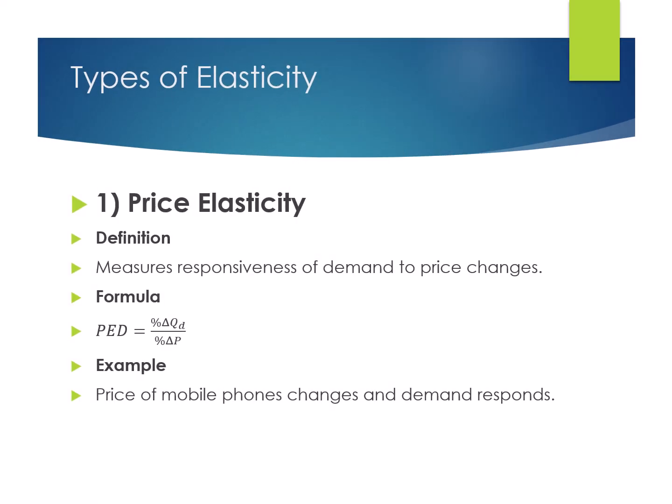Types of elasticity. Number 1 is price elasticity. Price elasticity of demand measures how quantity demanded responds to changes in price. It is the most commonly used elasticity concept. For example, when the price of a mobile phone decreases, more people may purchase them. Similarly, when price increases, demand usually falls. Businesses use price elasticity to decide whether they should increase or decrease prices.